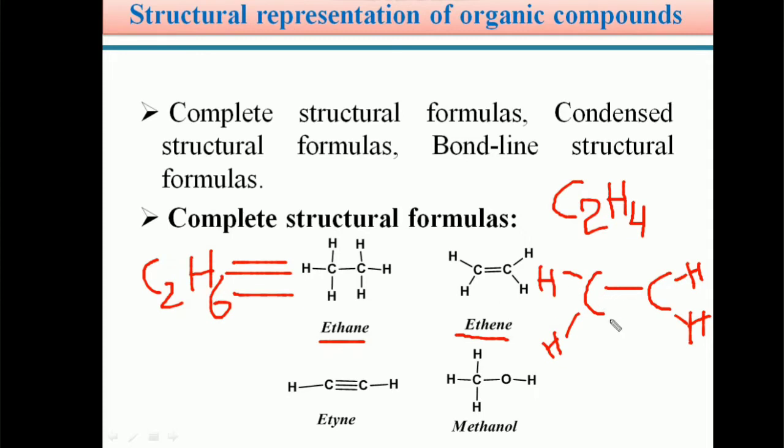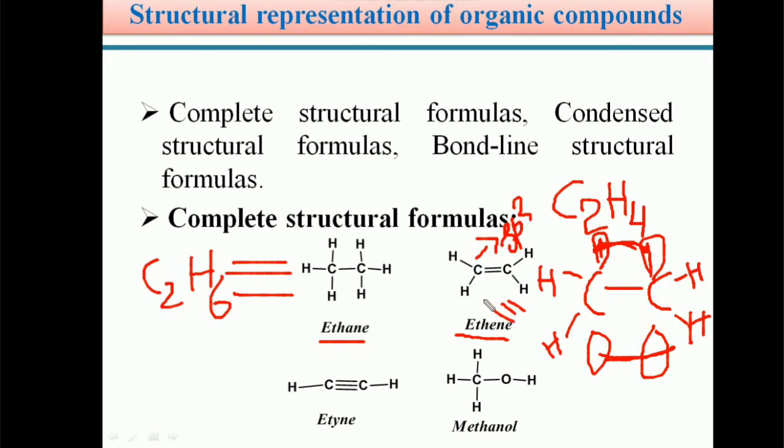So here in the ethene molecule, students, we know the hybridization of carbon is sp2. The three sp2 hybrid orbitals form three bonds around the carbon atom. There is an unhybridized p orbital on each carbon. This unhybridized p orbital containing an unpaired electron can undergo lateral overlapping. Because of this lateral overlapping between the two carbon atoms, a pi bond is formed. So this is the representation of an ethene molecule.